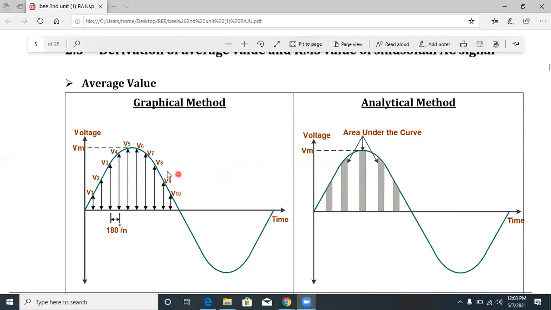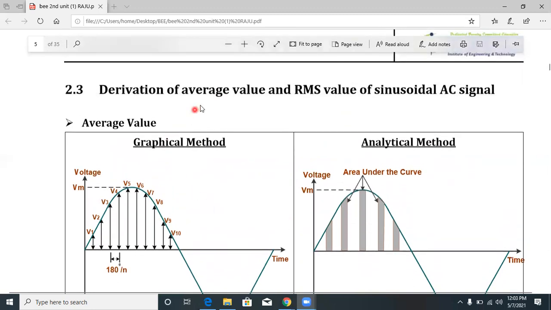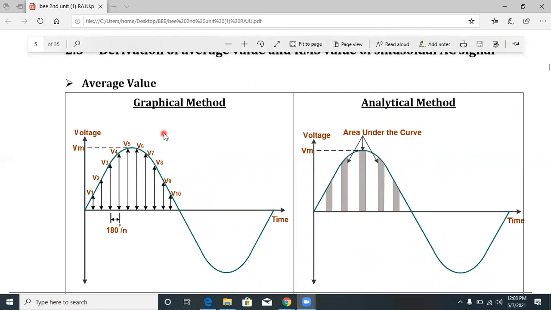The average value of a waveform can be found not only for a sinusoidal waveform, but also for a square waveform, triangular waveform, and sawtooth waveform. But here I am considering only the sine waveform, and I am explaining how to find the average value of a sinusoidal waveform. This is the derivation of the average value and RMS value of a sinusoidal AC signal. There are two ways to find the average value: the first is the graphical method and the second is the analytical method.